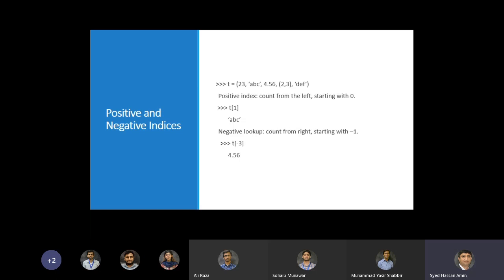So T -1 gives you the last element. T -3 gives you basically 4.56. Is that okay? 0, 1, 2. That might not be correct because 0, 1. Oh no, sorry, that is correct because def is -1. Then this tuple 2, 3 is -2, and 4.56 from the negative indexing is -3. Okay, so that's how positive and negative indexing is working.